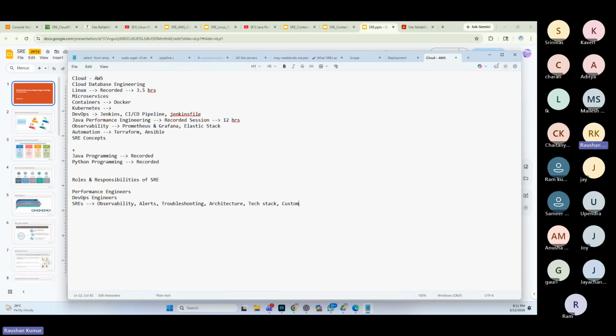Customer awareness, very important. So if I have to sum it up, I can just tell you in these 4 or 5 words that they are the skills of the SRE engineers. So the DevOps engineer role is simple. Okay, they deploy the code to production. That's it, done.